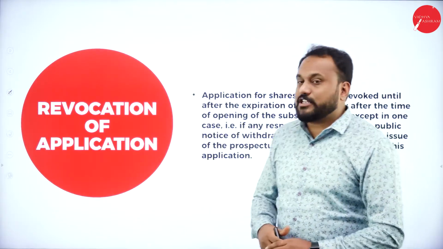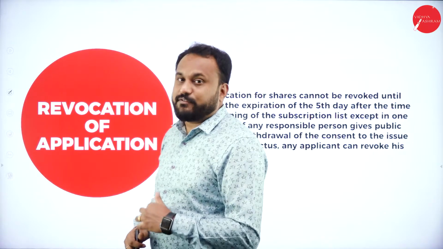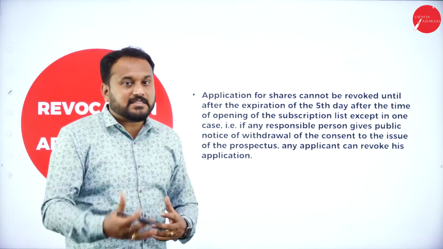Next is revocation of application. Now what is this revocation of application? This is the last stage.